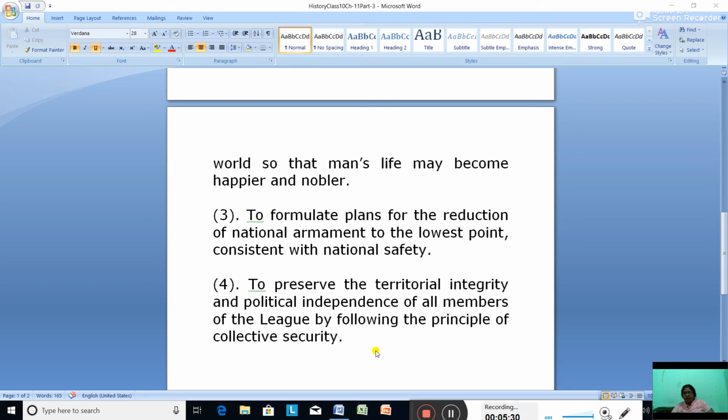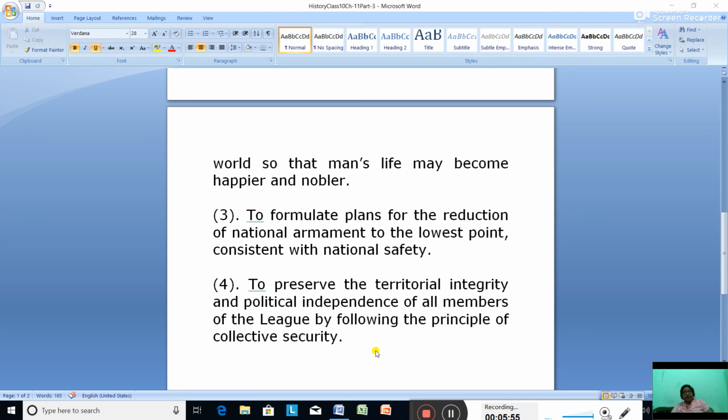The First World War came to an end in 1918, and the world heaved a sigh of relief, but it was not known that after 20 years there would be another war which would be even more disastrous than the first one. So the League of Nations failed to establish peace in the world.